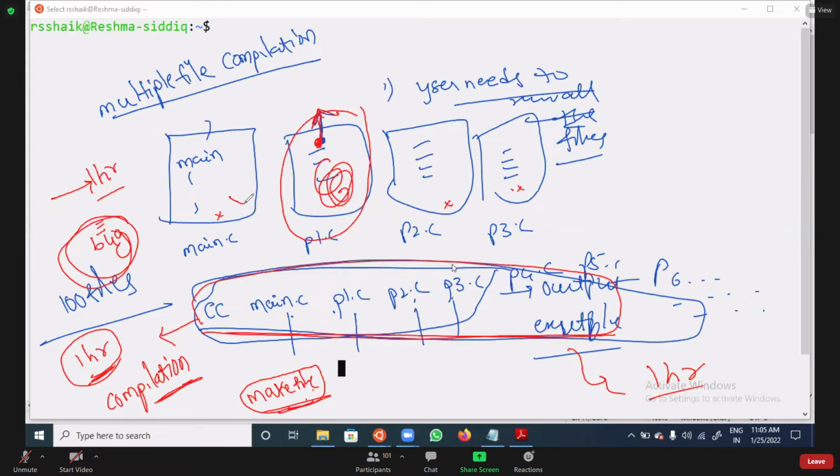It will not compile main.c, p2, or p3, because those files are not modified. The first time it will compile all, taking 1 hour. But the second time, when you modify a file, only the modified file will be compiled and the remaining files will not. By using that, you can reduce the compilation time.